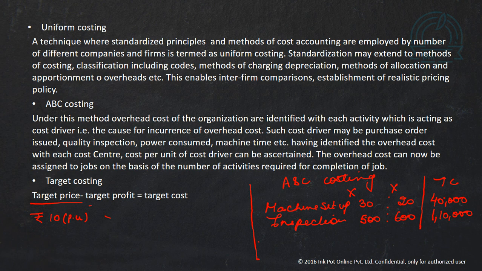Let's say we want to earn 20% profit on selling price, so it will be 2 rupees. So 10 minus 2 will give us a target cost of 8. So we should try that cost should not go beyond 8 rupees. This is how we calculate the target cost in case of target costing. We follow a reverse strategy: we determine the target price, we determine our profit margin, and then we move on to the target cost.